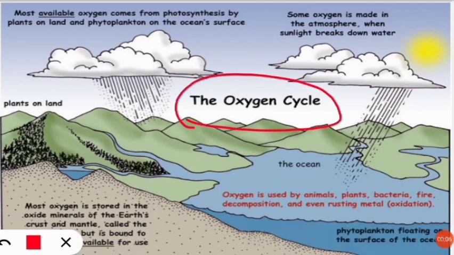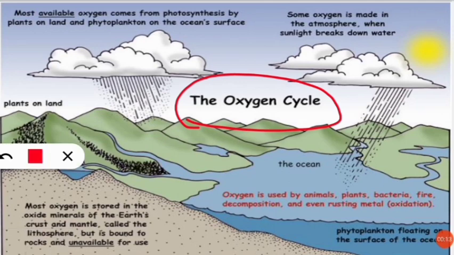Yes, first of all, where does this oxygen come from? Have you ever imagined? So this oxygen comes from the photosynthesis process. In the last part, in the carbon cycle, we discussed that the photosynthesis process uses the carbon dioxide present in the atmosphere. In this process the release of oxygen is seen. So the final product of photosynthesis is oxygen. The plants on land and the phytoplanktons present in the ocean do this photosynthesis process, and as a result oxygen is released in the atmosphere.